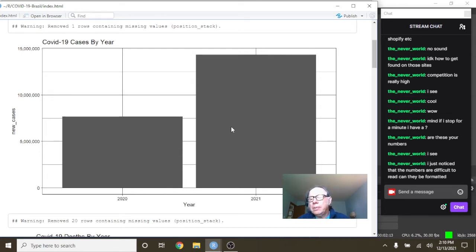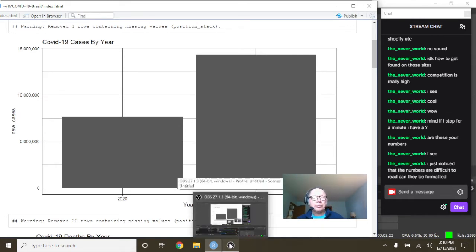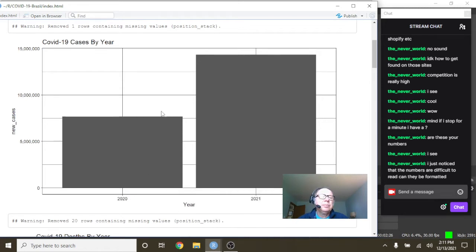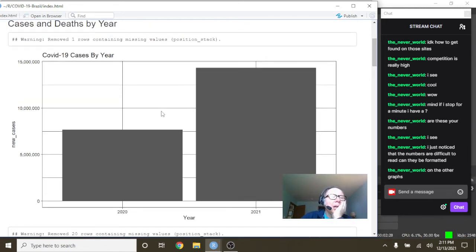Hmm. Well, I don't know. I'm not really sure how to change the size of the labels, unfortunately.